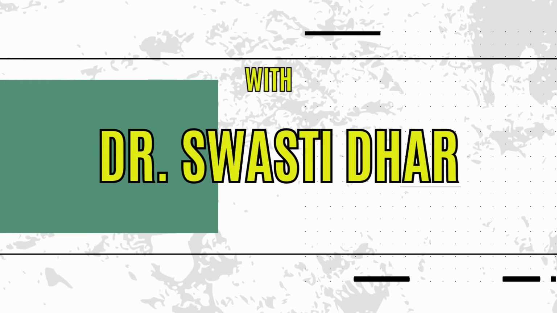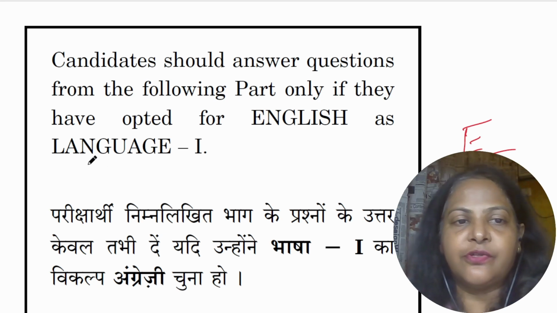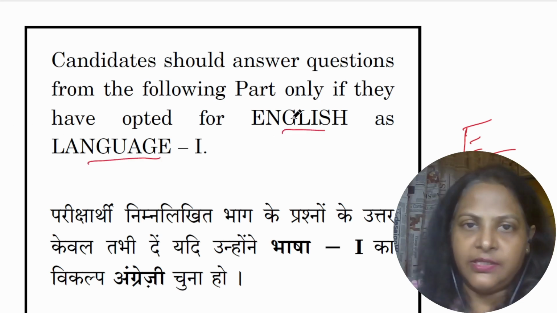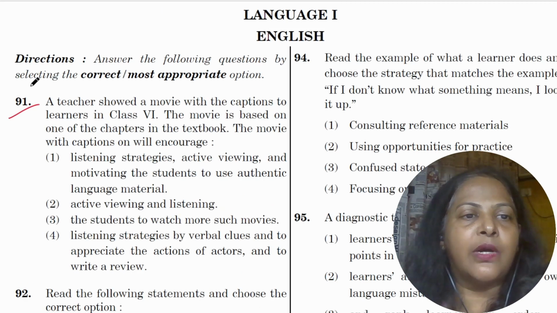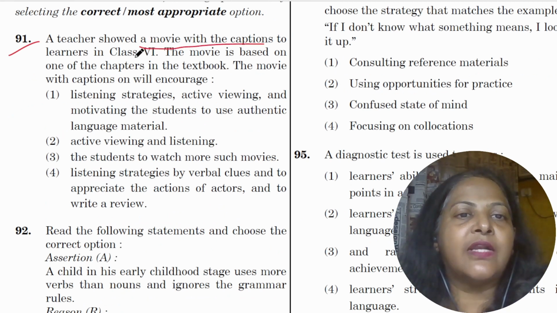We are going to be looking at English as language 1 in the 20th August 2023 paper. Let's take it. So we're looking at paper with code E. This is language 1 and English. Let's move on. So question 91, a teacher shows a movie with captions to learners of class 6.